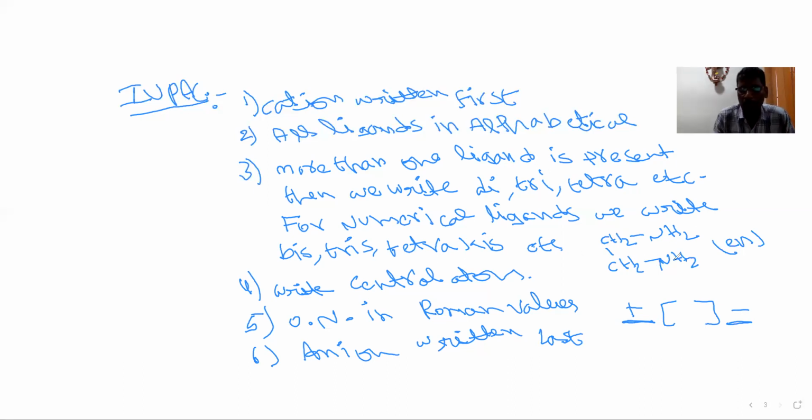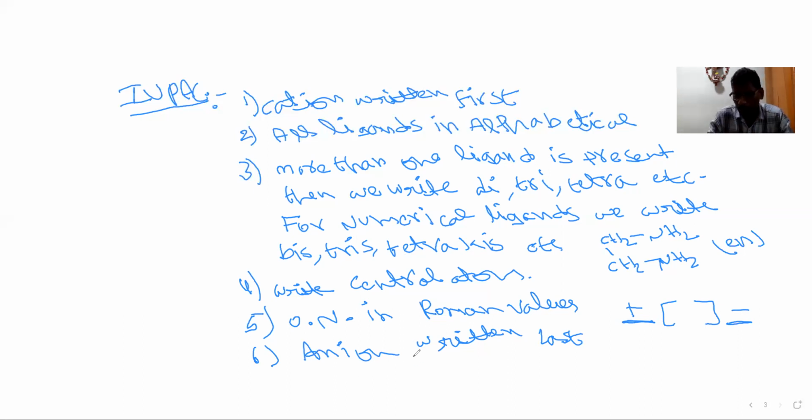Such ligands are called numerical ligands. When 2 numerical ligands are there, we write bis; 3, we write tris; 4, we write tetrakis. This is the rule for numerical ligands whose names have numbers. The fourth rule is write the central atom. Fifth is oxidation number in Roman values, and the last is anion written last.